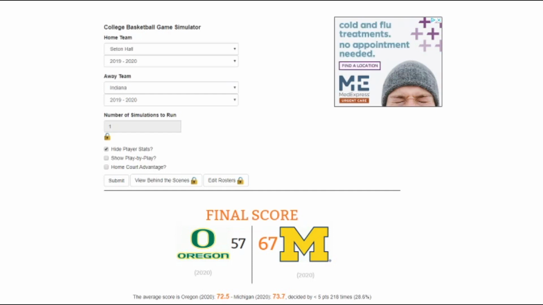In this next matchup, Seton Hall and Indiana, 3 versus 11. I'm going to go Seton Hall. I think Myles Powell will keep going strong.